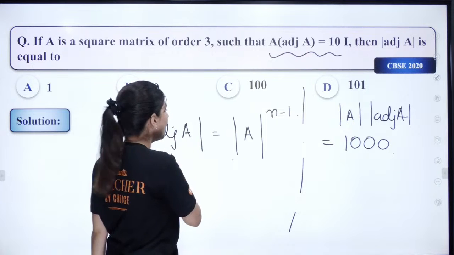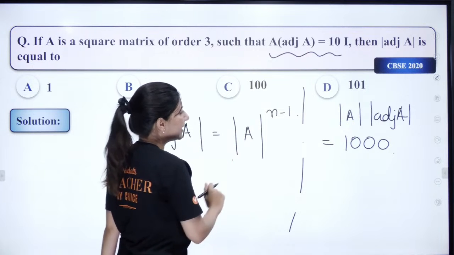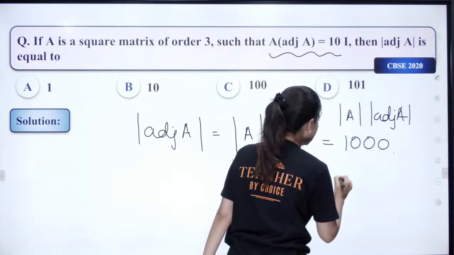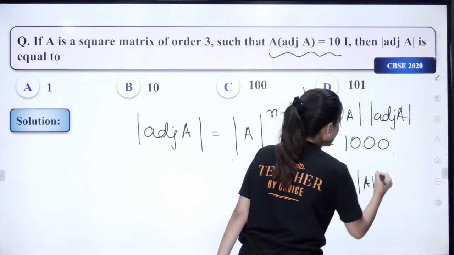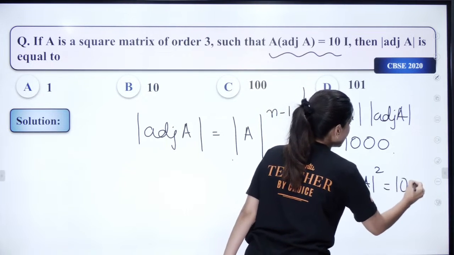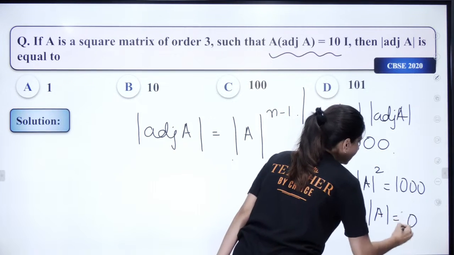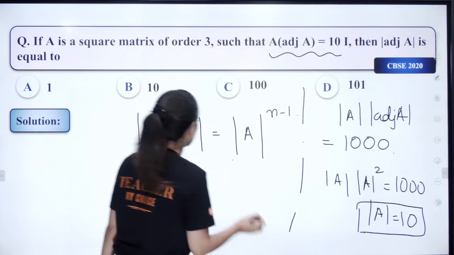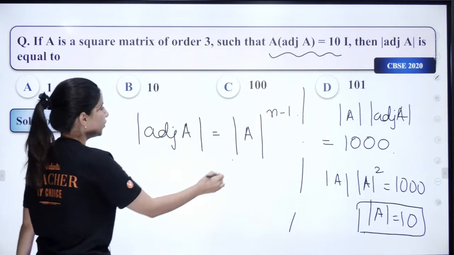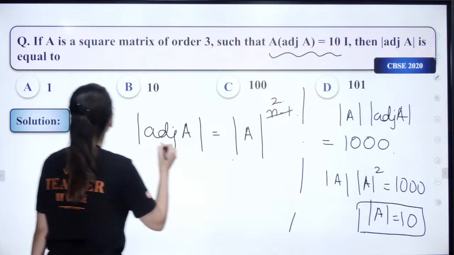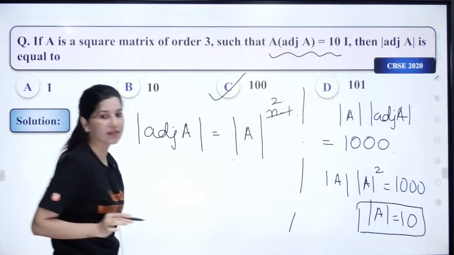Now determinant of adjoint A is nothing but determinant A squared. So this is determinant A times determinant A squared, and that is equal to 1000. What does that mean? Determinant A is nothing but 10, and the moment you put the value of determinant A over here, this gives you option C, 100, as the answer.